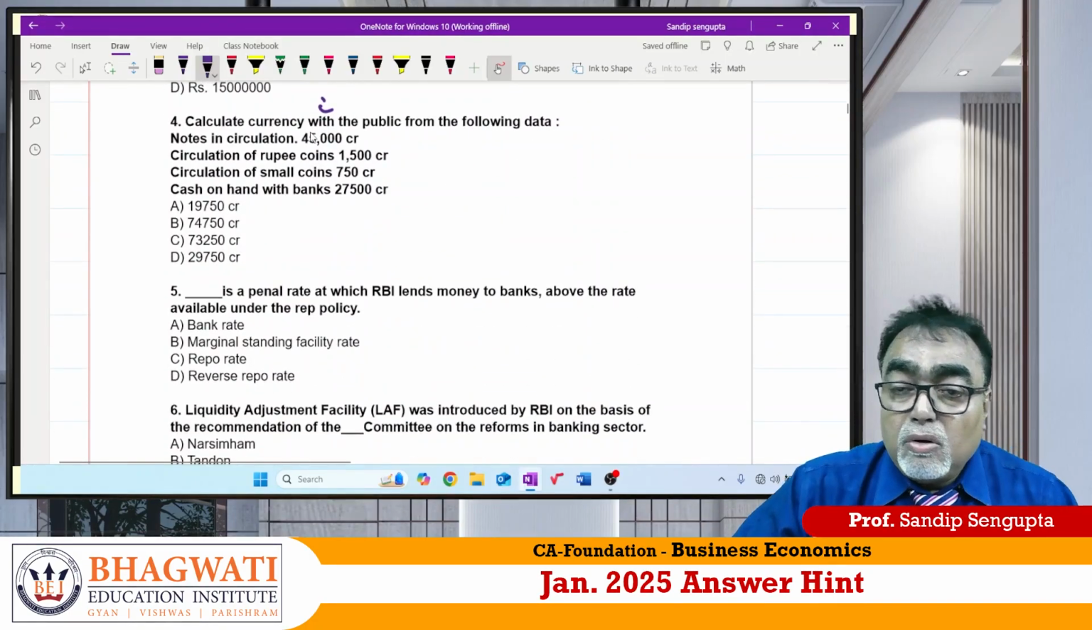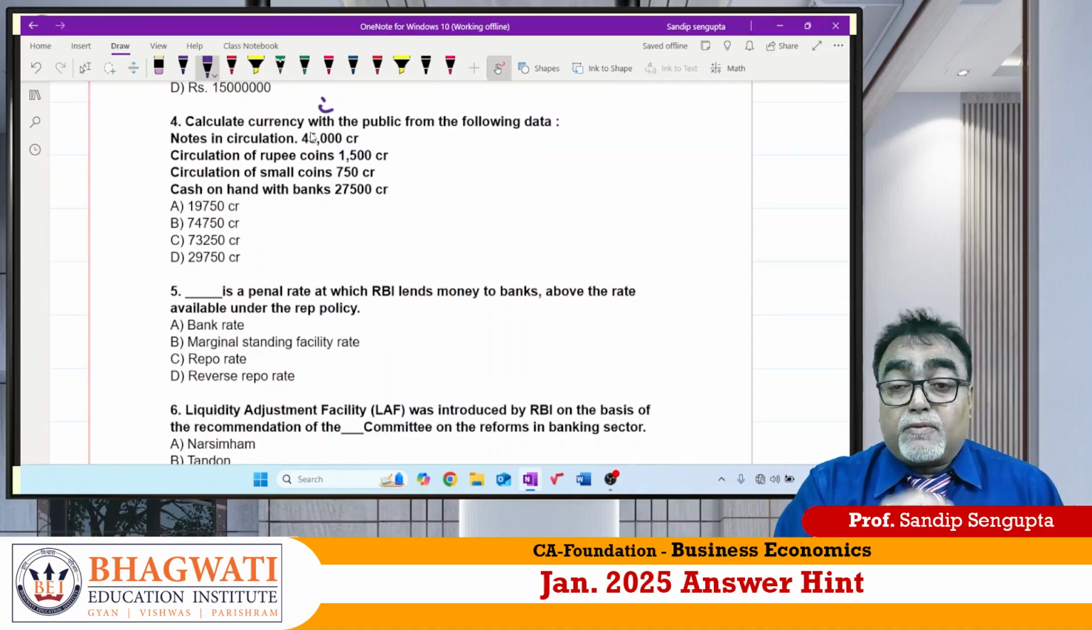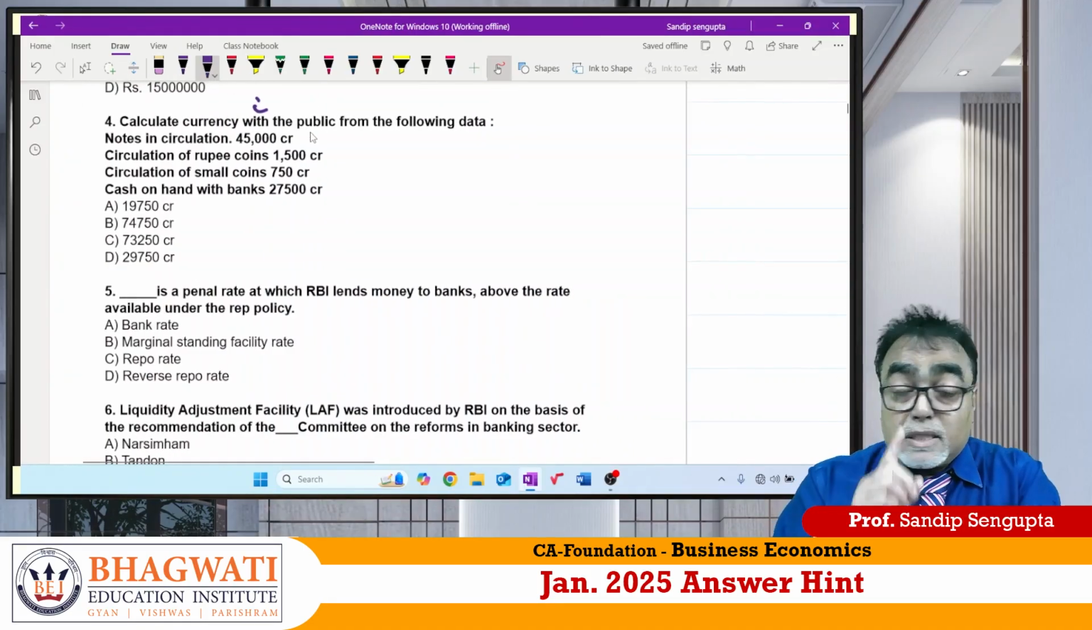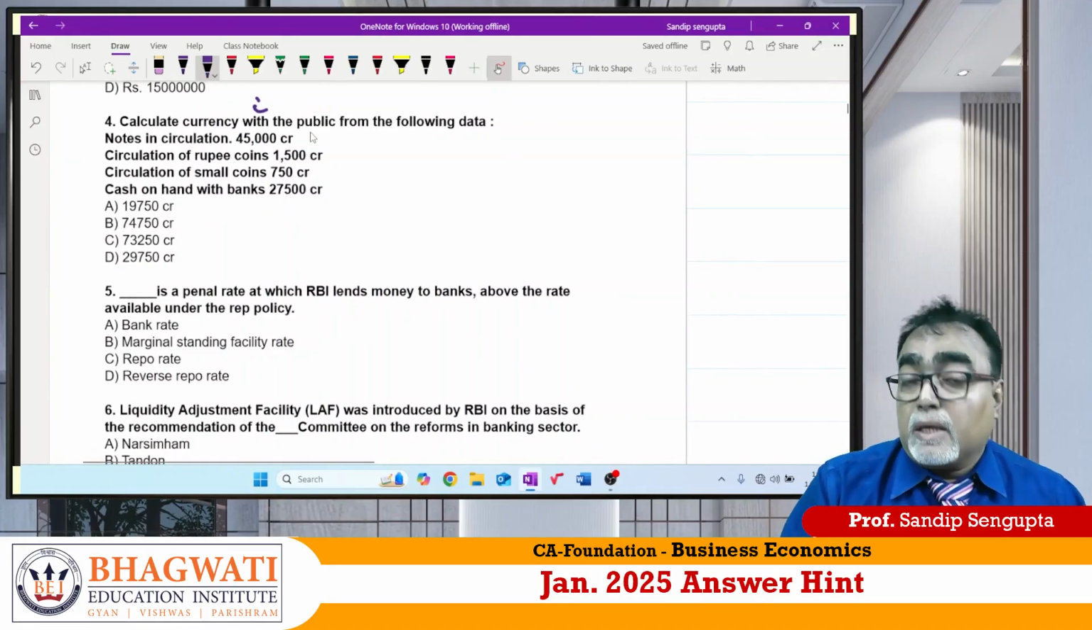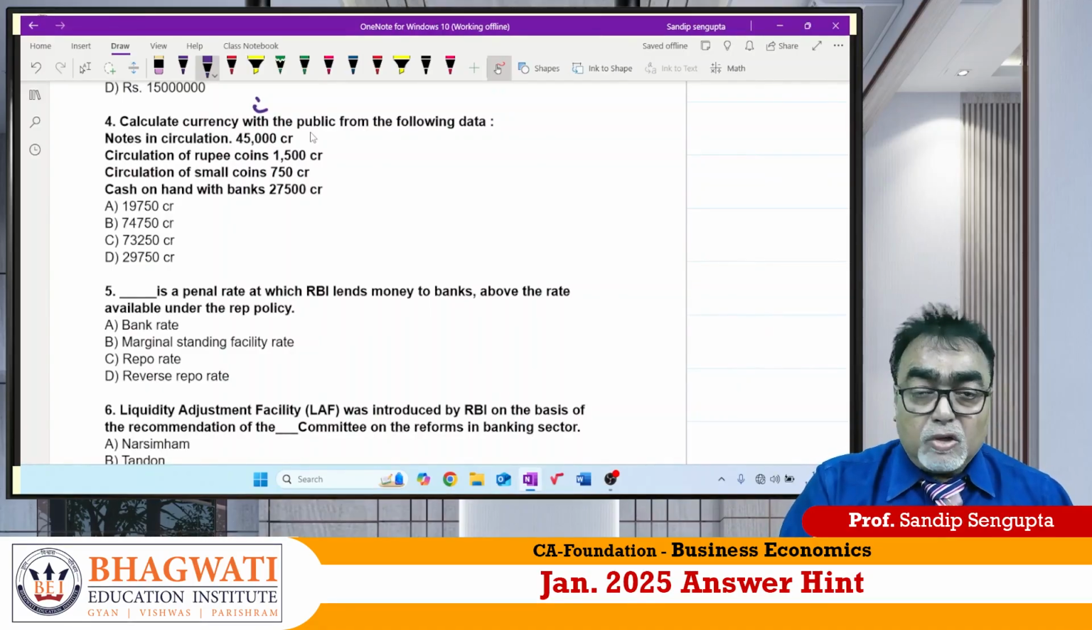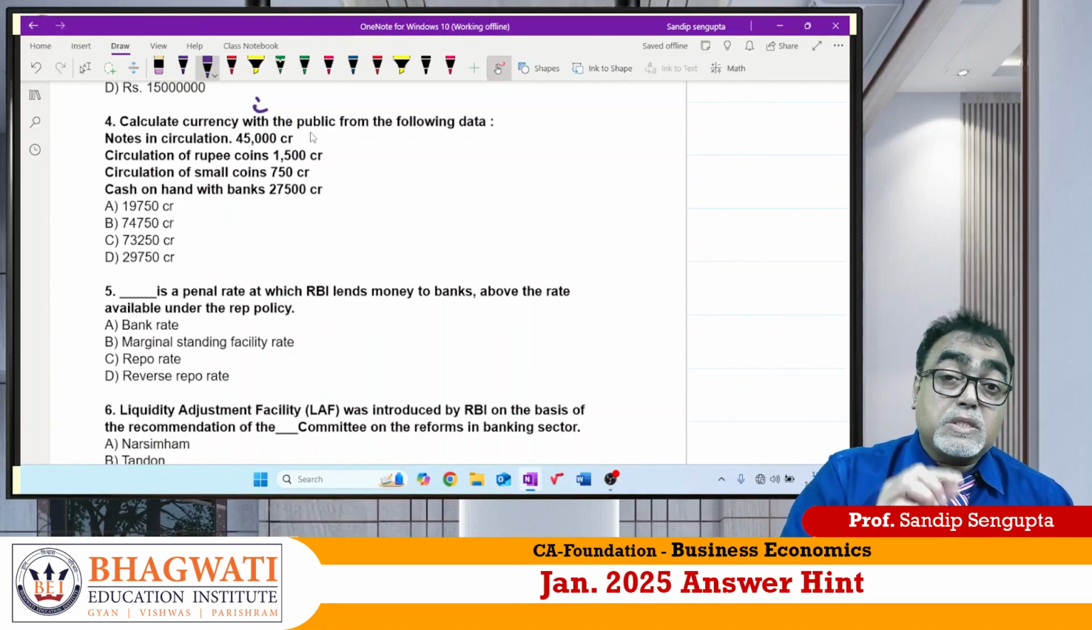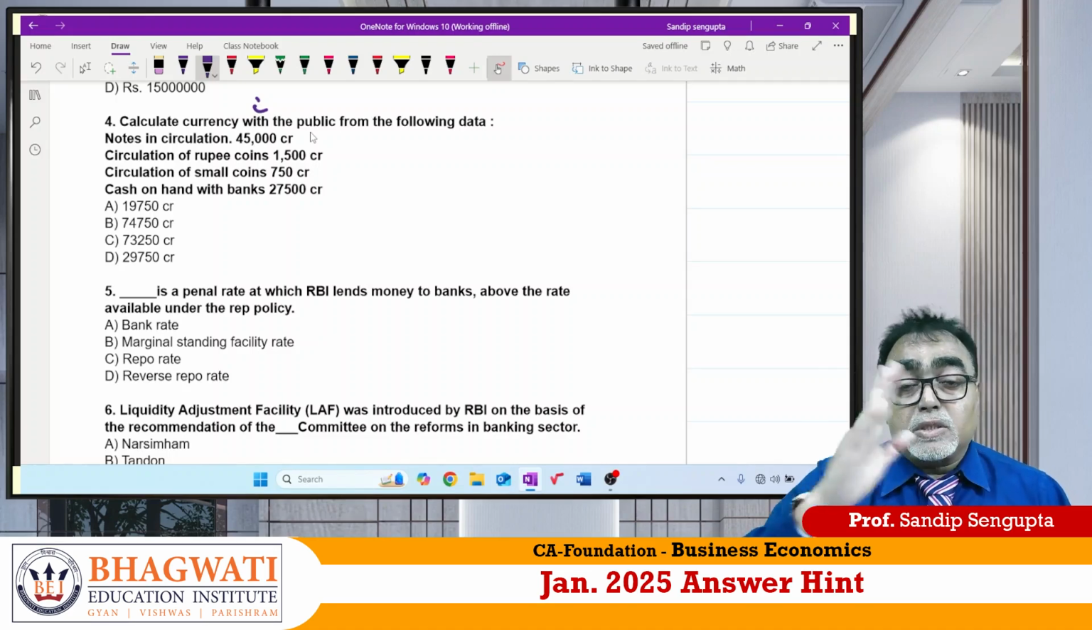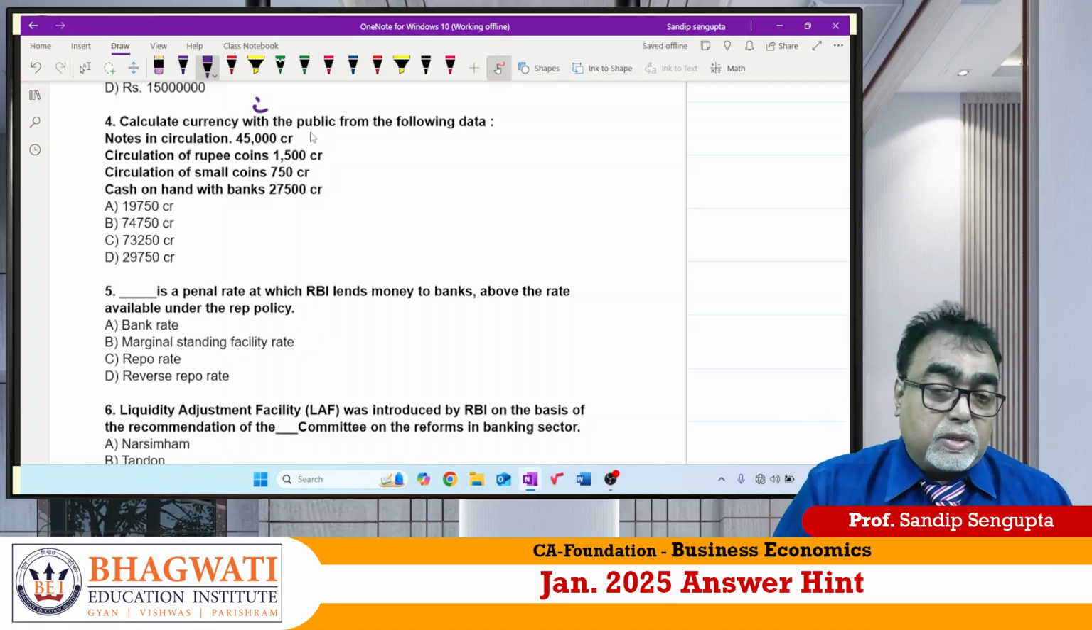Question number 4. Calculate currency with public from the following data. This question has come from money market topic 2. Money market topic 2 was money supply. Topic 1 was money demand. So from topic 2 they have given the question.